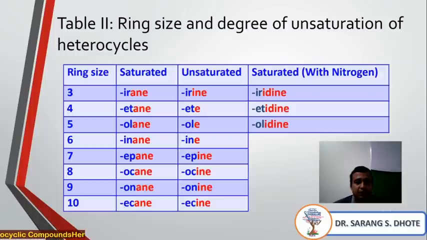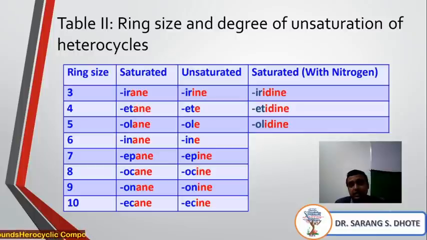Okay, now see, we know that during nomenclature, if the compound contains only single bonds, that is known as an alkane, and we use 'ane'. If a double bond is present, we know that we use 'ene'. Like that, see in the saturated column, 'ane', which is from single bonds.